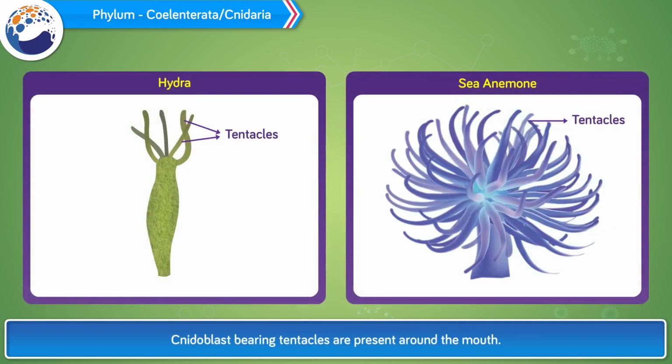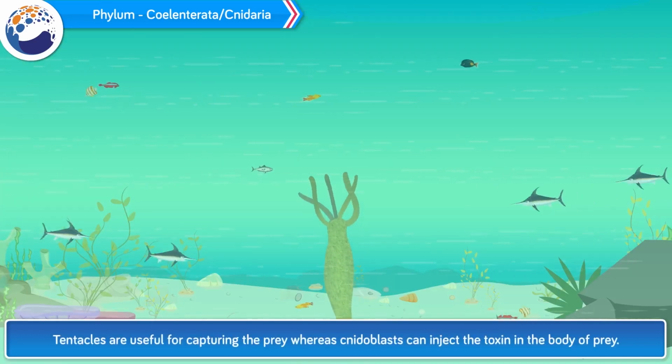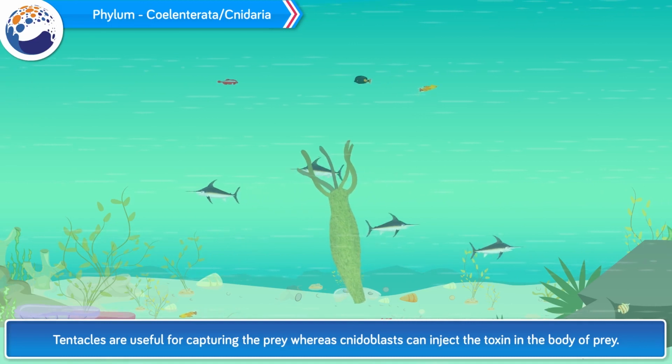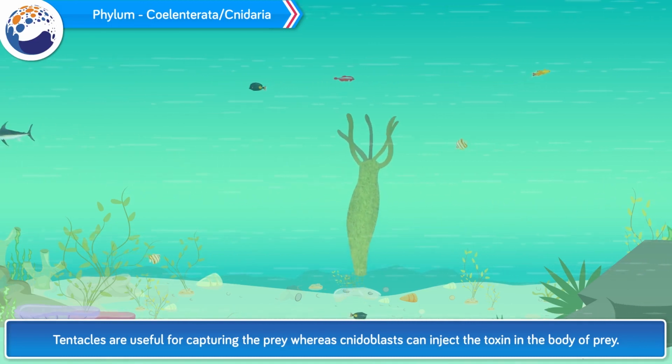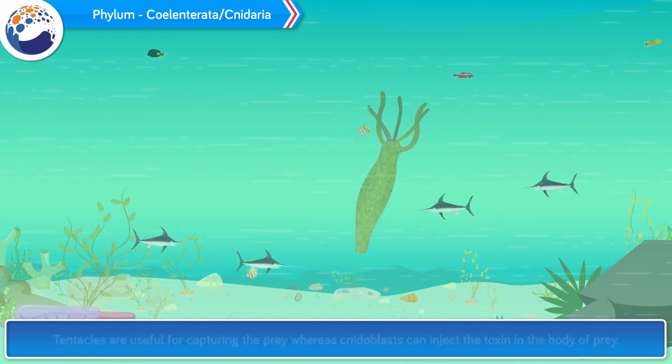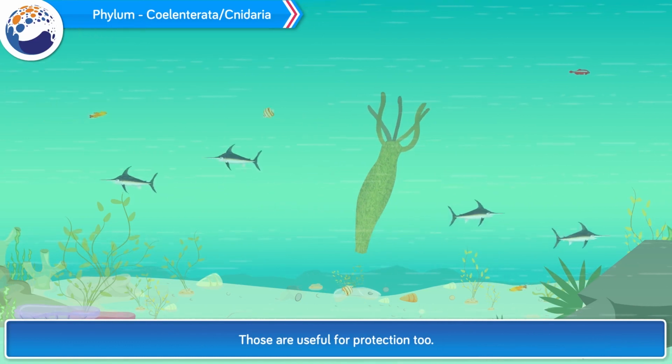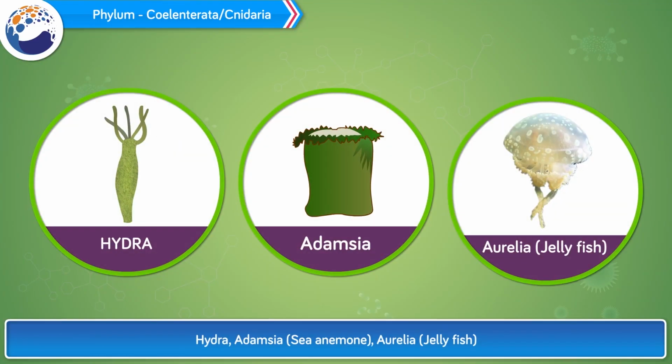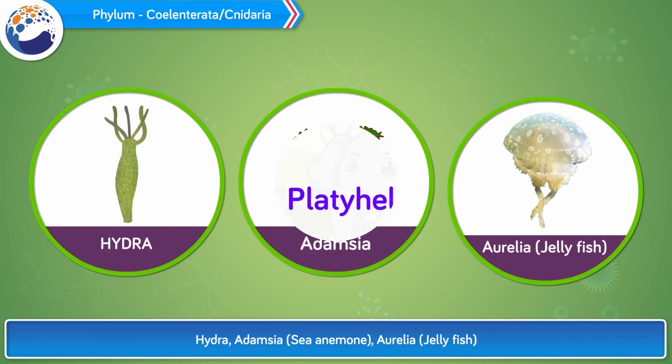Cnidoblast-bearing tentacles are present around the mouth. Tentacles are useful for capturing the prey, whereas cnidoblasts can inject toxin into the body of the prey. Those are useful for protection too. Example: Hydra, Adamsia, sea anemone, Aurelia, jellyfish.